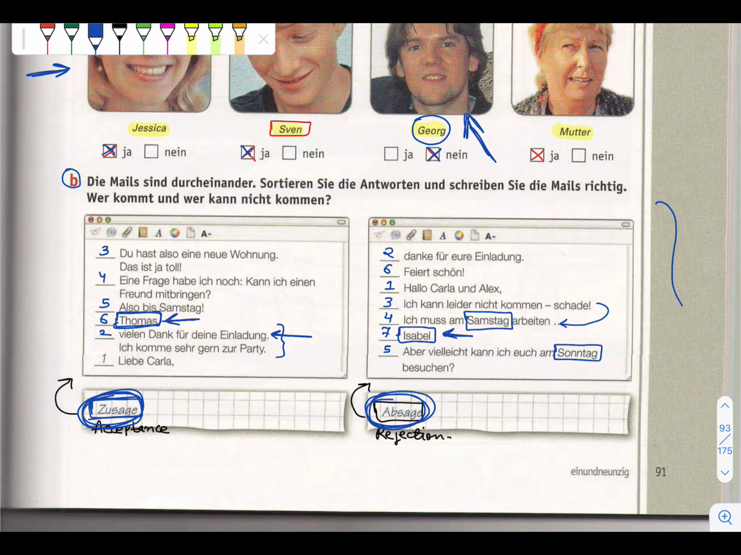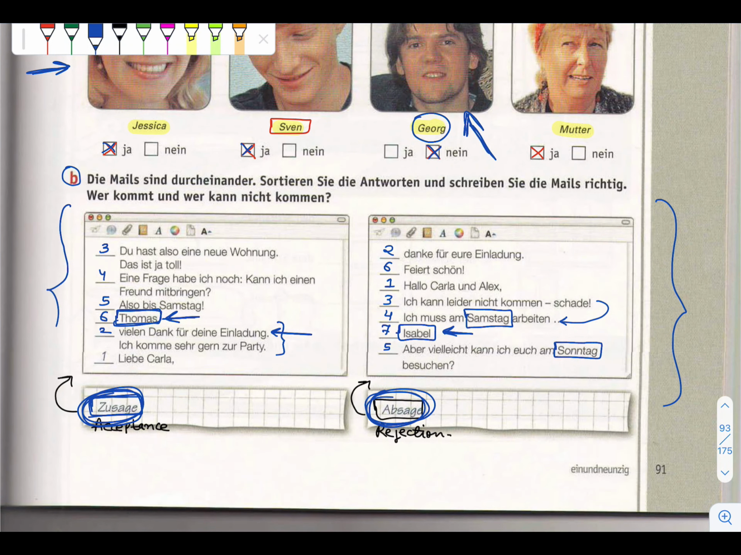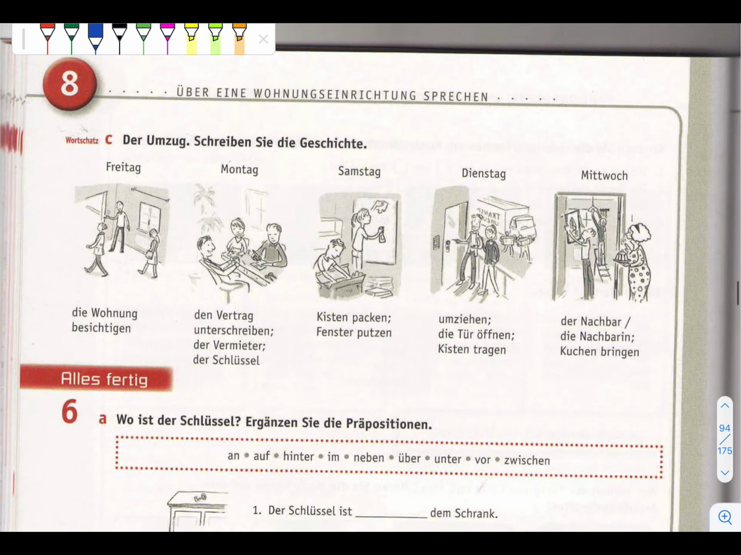Okay, so why is this important? Because, for example, if you also want to write in your exam, if somebody gives you an invitation and you want to write an email, maybe it can be an acceptance or it can be a rejection, so you can take the help of this and you can also write it.